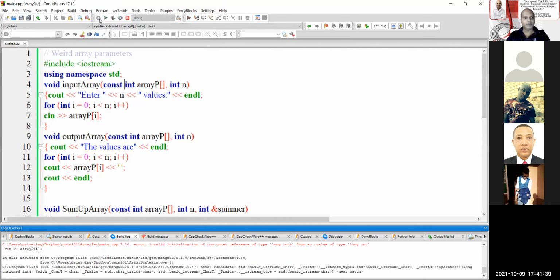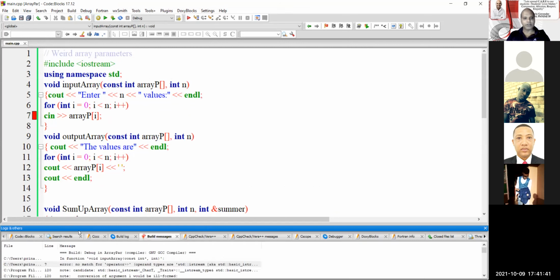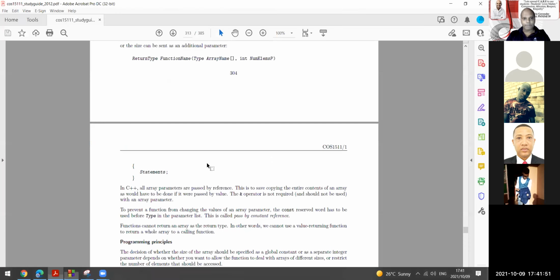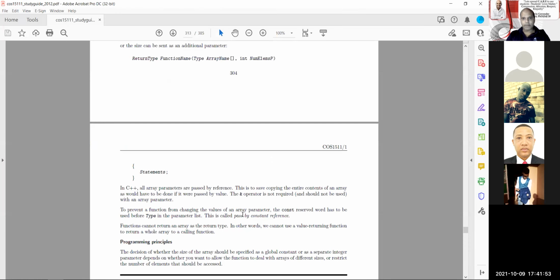Oh, it's going on and on. Something is not right. No match. There's an error there. So I take that out, and according to page 305, I am passing across pass by constant reference. That means the elements of the array will not change. Sam, does that answer your question? No, it makes sense, yes.